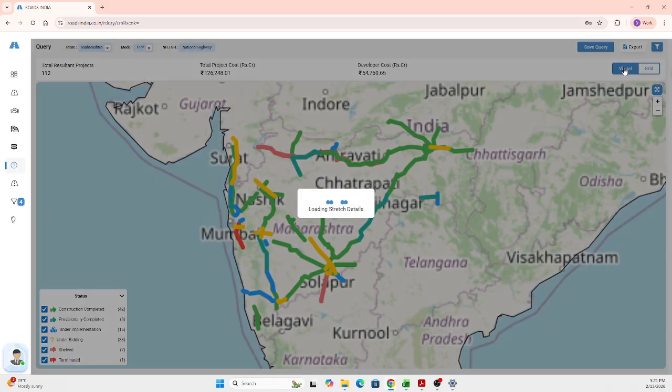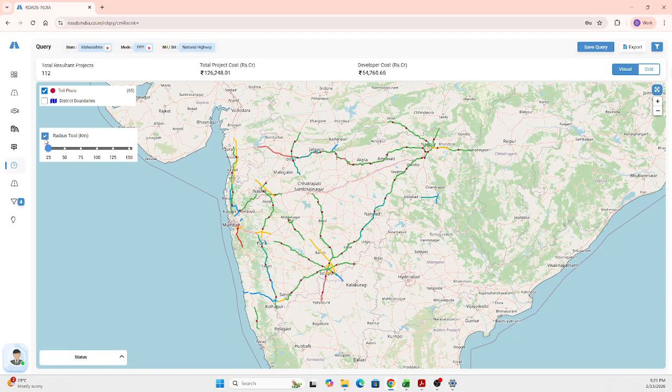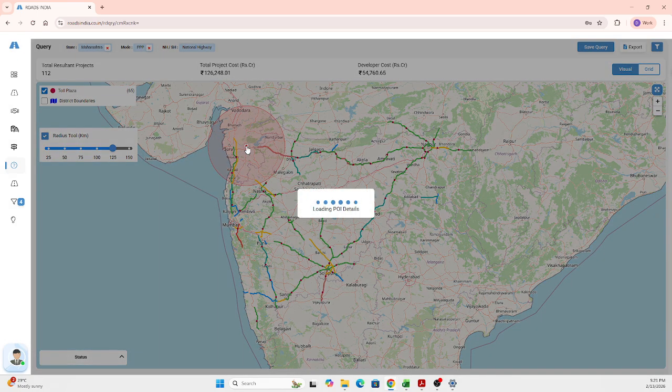And coming back to the visual, there is another additional feasibility that you have, which is the radius tool. Just selecting this radius tool will give you a radius option from 25 kilometers to 150 kilometers. You can plot a point, and inside that radius, the different points of interest that drive the demand for the infrastructure field can be easily analyzed. For example, I'm going with 125 kilometers here, and I'm plotting a point somewhere on the border of Maharashtra and Gujarat. So you can plot anywhere across the nation and you get the information about that.